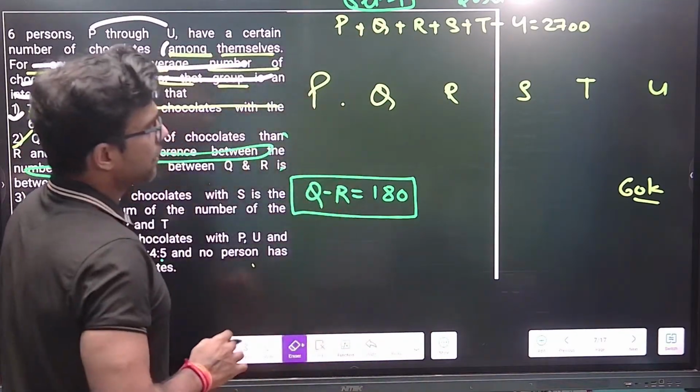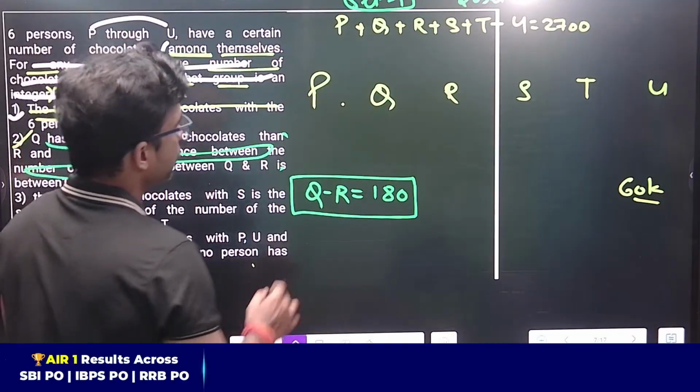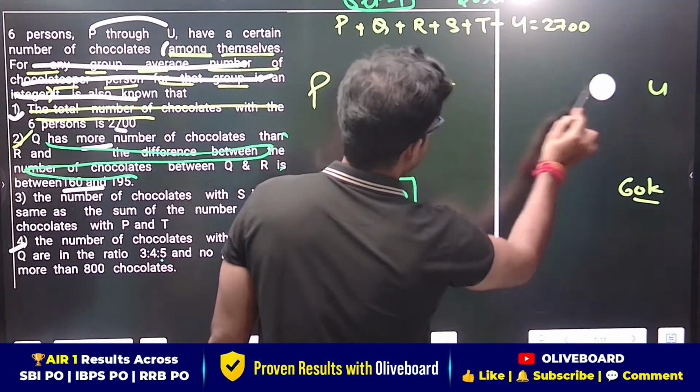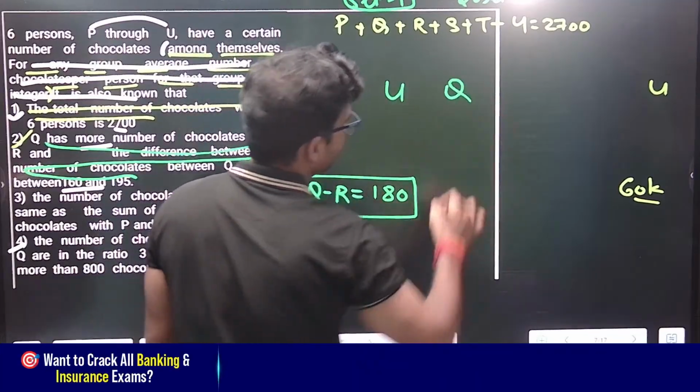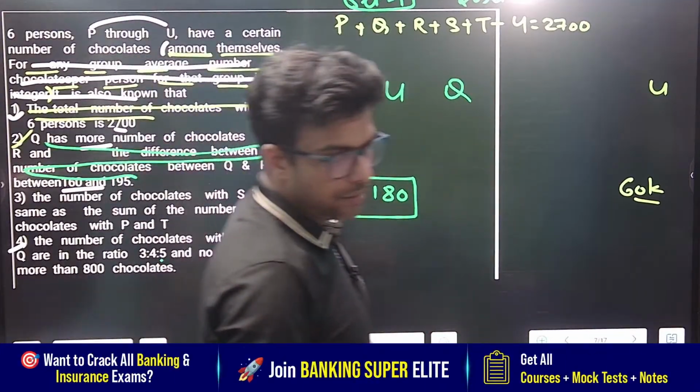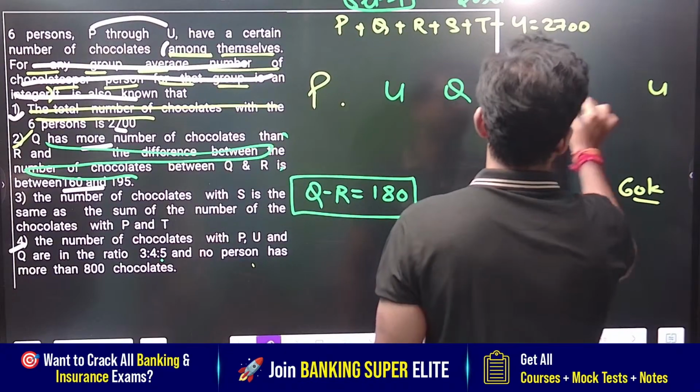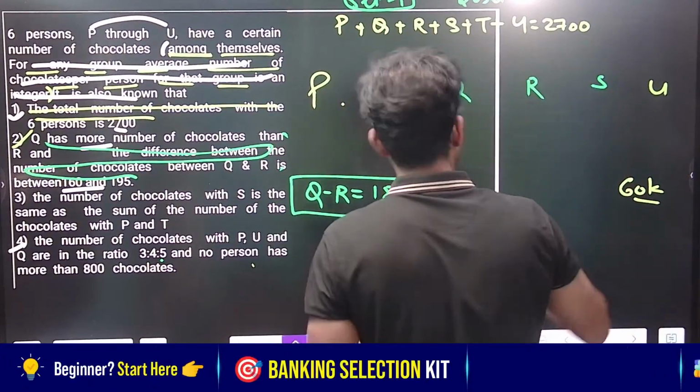How can we arrange P, U, Q? Let me write down here P, U, Q. Then what is left? R, S, T: write down R, then S, then T.